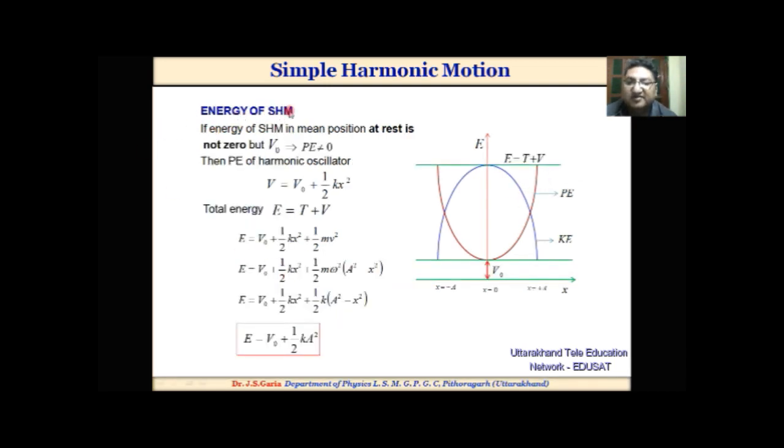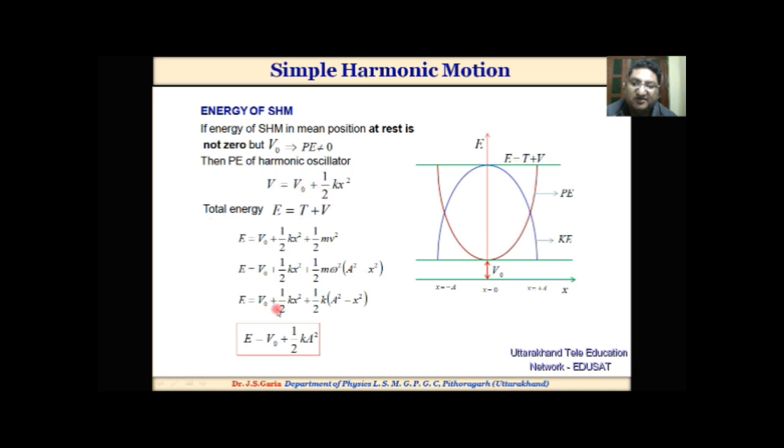Energy of simple harmonic motion. If the potential energy of simple harmonic motion at the mean position, that is at x equal to 0, is not 0 but V0, then the potential energy of the harmonic oscillator will be equal to V0 plus half kx square.